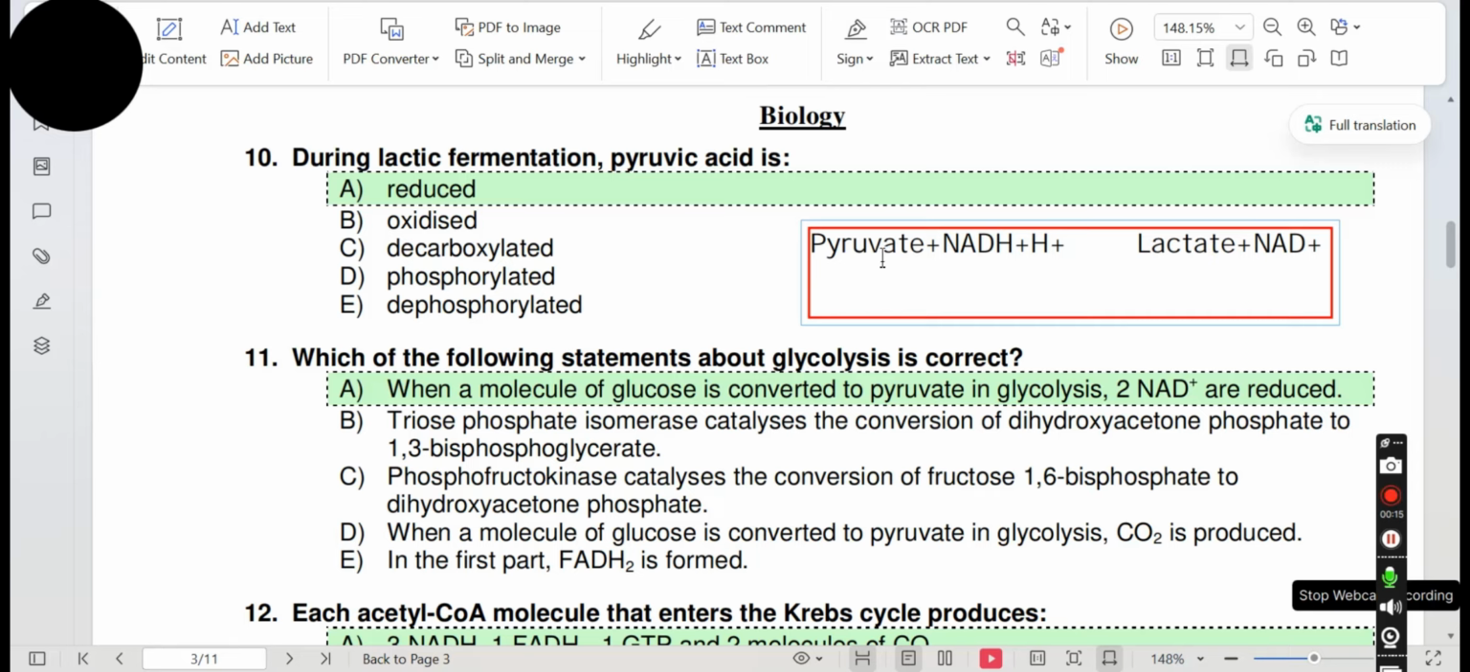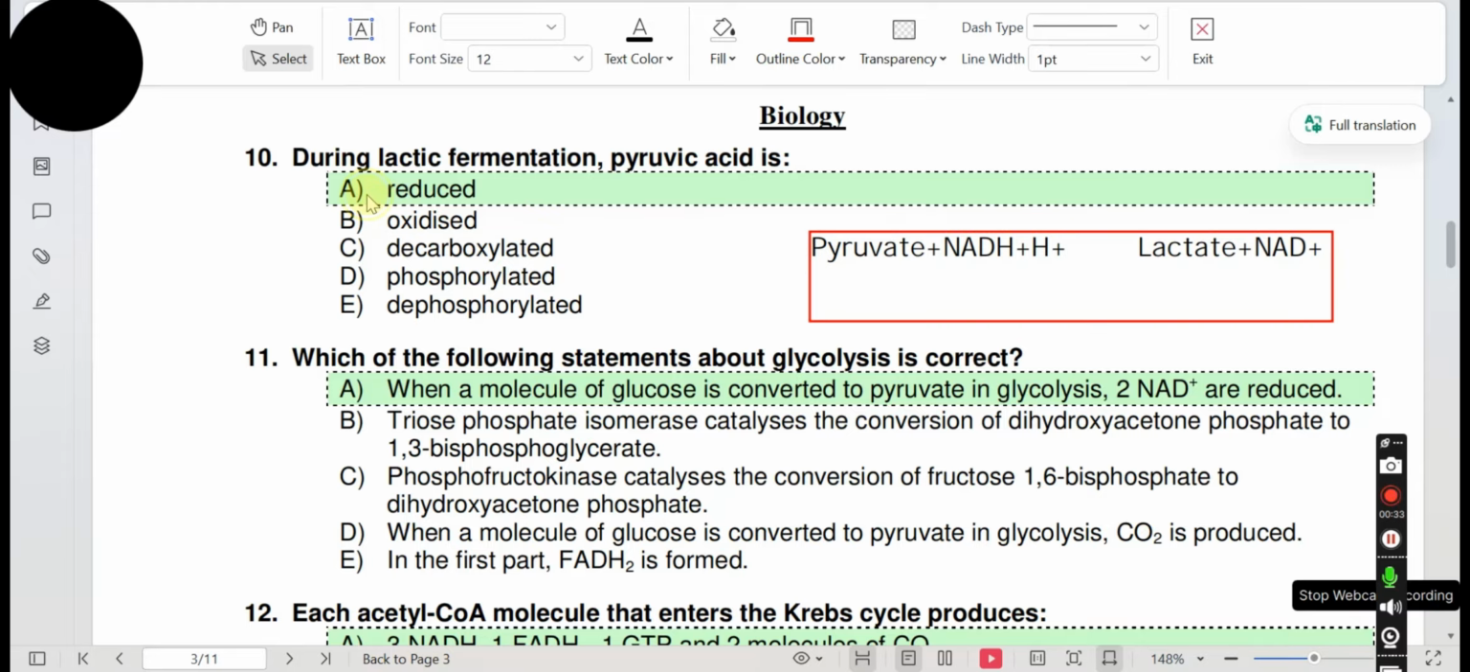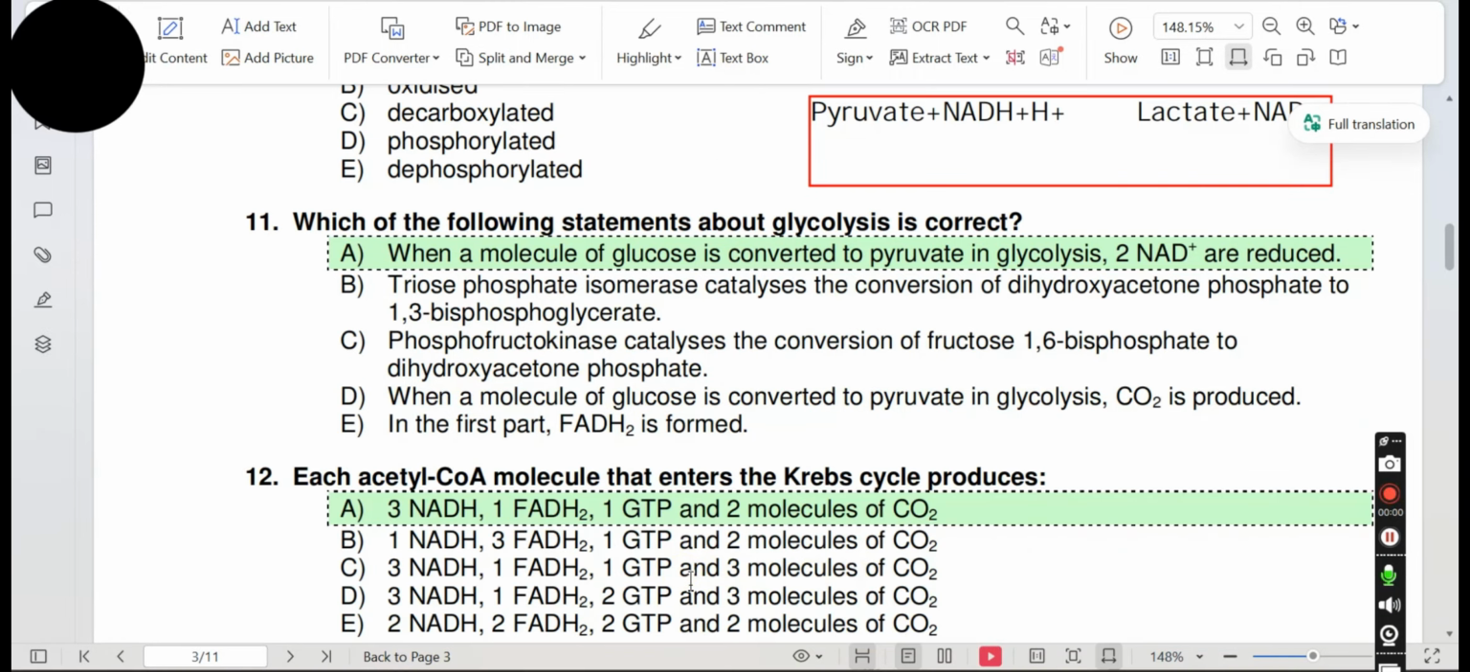During this, pyruvate molecule has gained electrons, so that's why it gets reduced. The molecule that gains electrons is called reduced, and the molecule that loses electrons is called oxidized. As pyruvate has gained electrons in this process, it gets reduced. The answer is A. Question 11 of IMAT 2025.